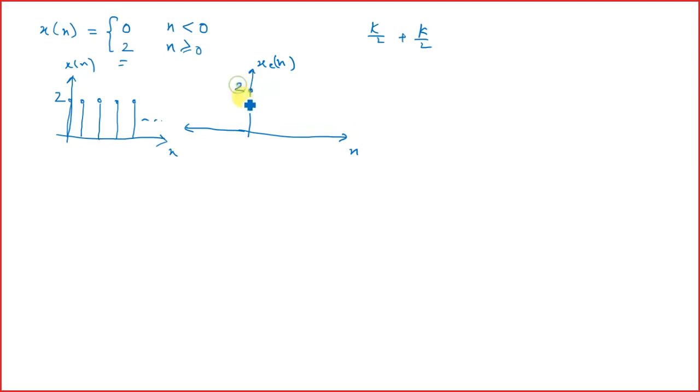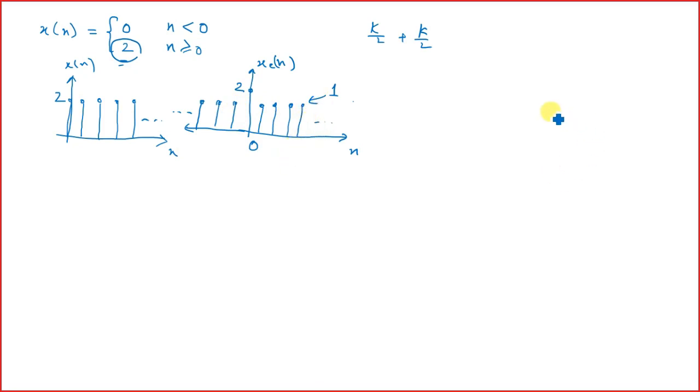So this is 2, but the other components would become 1. So these values would be 1. At the origin we have the original amplitude value, and elsewhere we have just half the amplitude values.